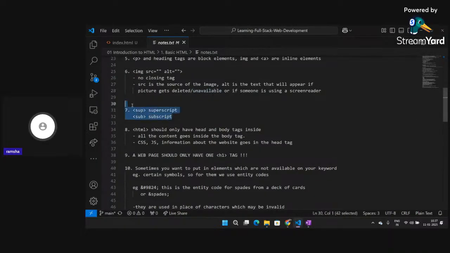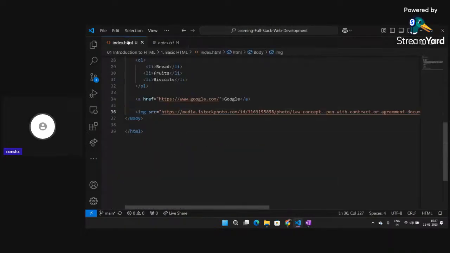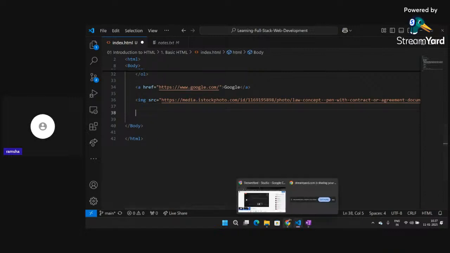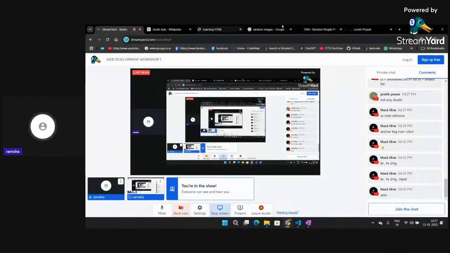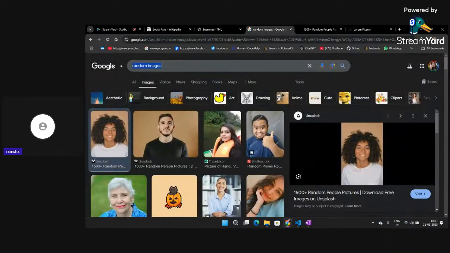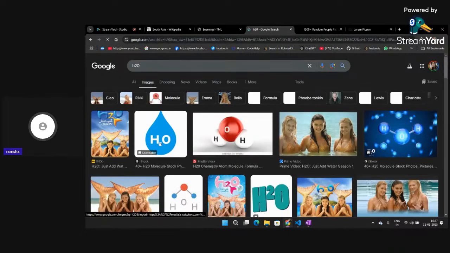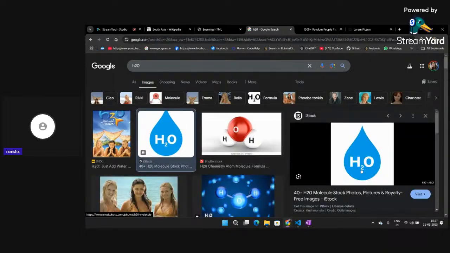So this is another type of tag. Now we also have subscript and superscript. You might know the use cases of subscript and superscript, so let me explain it to you. Suppose I want to write H2O. If you see here very clearly how H2O is written, the 2 is written as a subscript, right?